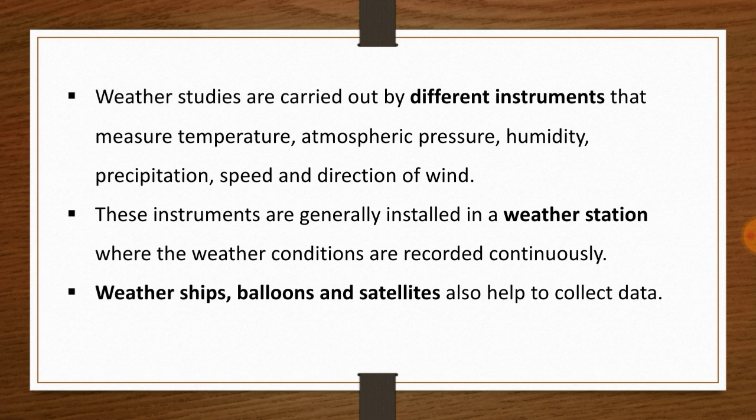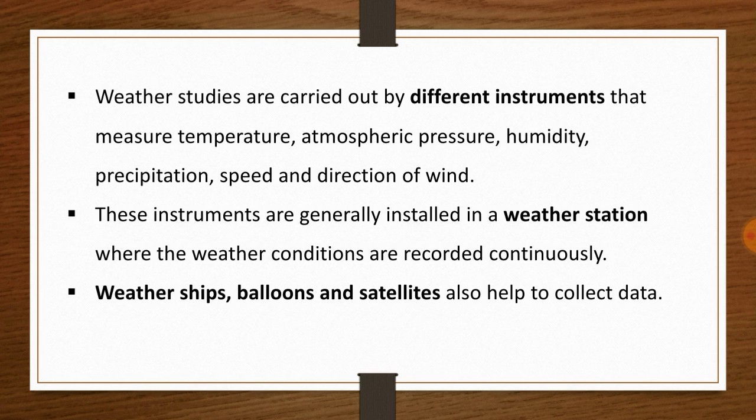So weather ships, balloons and satellites also help to collect data. What is a weather ship? We need to know the weather and climate of the sea. How do we know? Some ships are made for recording these kinds of variations in weather, and they act as a weather station in the sea.